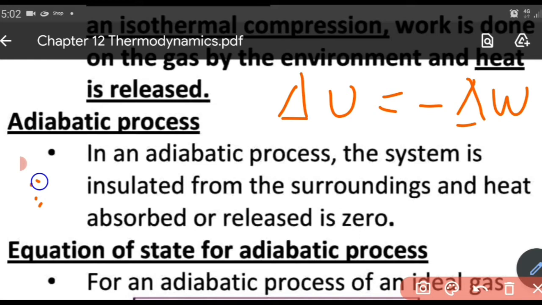The other way we say, suppose delta U is negative, so what about delta W? It will be positive. If delta W is positive, it means that work is done by the system. That means it results in an expansion. The gas gets expanded. And here delta U is negative, meaning internal energy decreases.